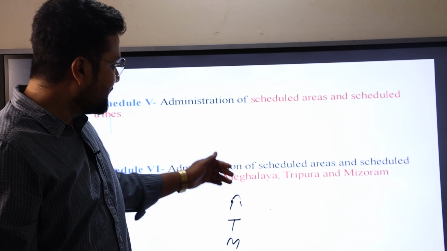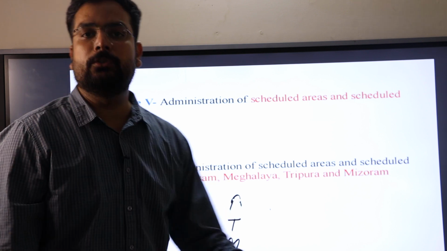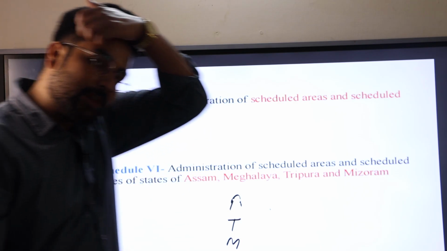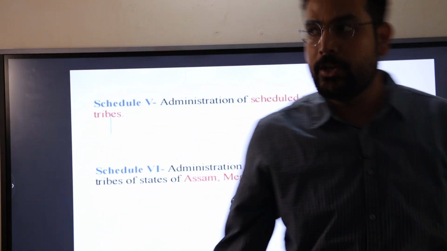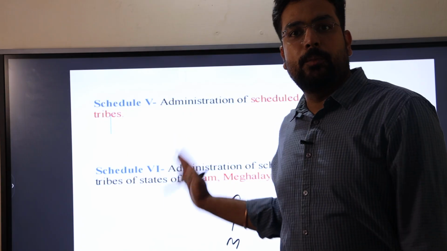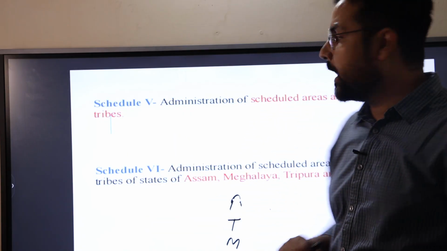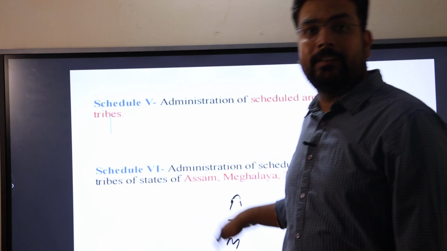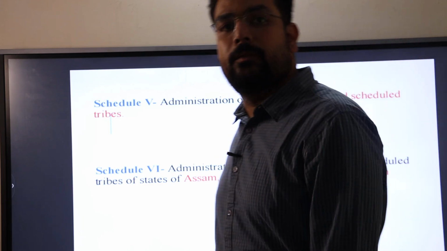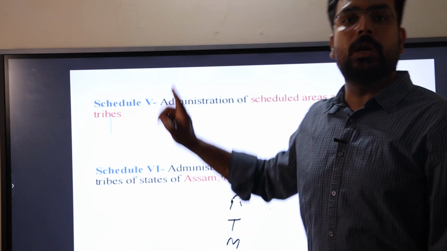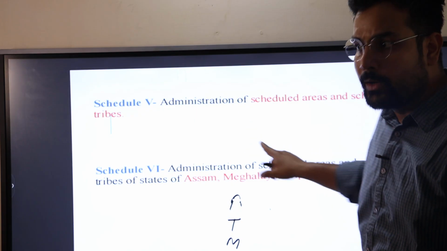ATMM stands for Assam, Tripura, Meghalaya and Mizoram. This could be a trick to remember and memorize these 4 states mentioned in Schedule 6. Apart from the scheduled and tribal areas of these 4 states, the rest of the scheduled and tribal areas have been mentioned in Schedule 5.